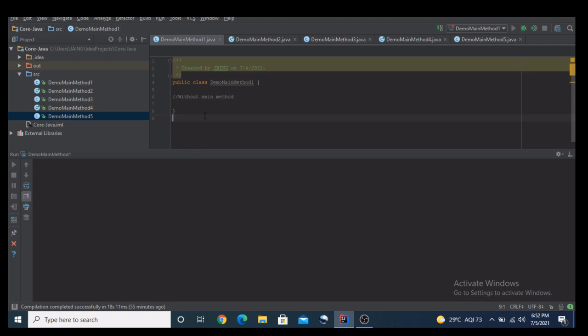and we will see what output we receive. Meanwhile, I will show you that there is no compilation error. The compiler will not force you to have a main method in your class. So the first answer you already get is that there is no compilation error if I don't have any main method in my class. Now let's see what the output will be.